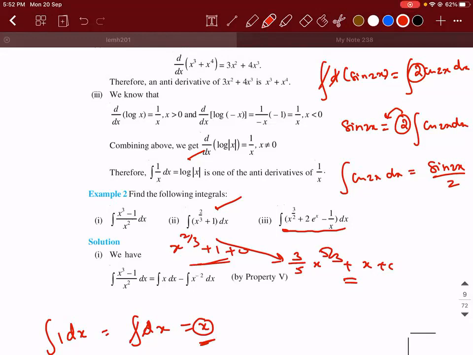Yeah. So x power 3 by 2. 2 by 5 x power 5 by 2, since 3 by 2 plus 1: how much will you get? You will get 5 by 2. So, tell me, 2 by 5 x power 5 by 2 plus 2 e power x minus log mod x plus c. Correct.